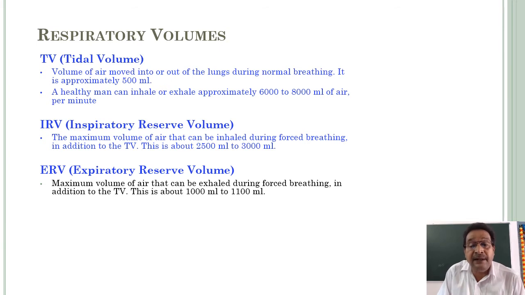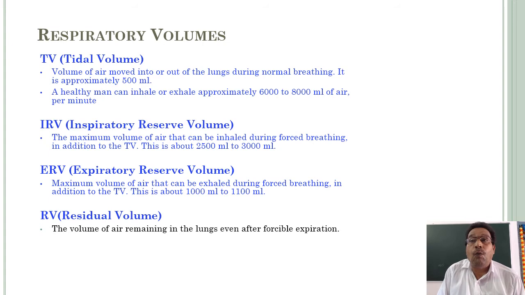Expiratory reserve volume means the maximum volume of air that can be exhaled during forced breathing, in addition to the TV. This is about 1000 ml to 1100 ml. Next, RV. RV means residual volume, that means remaining.